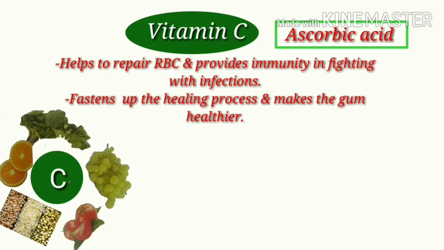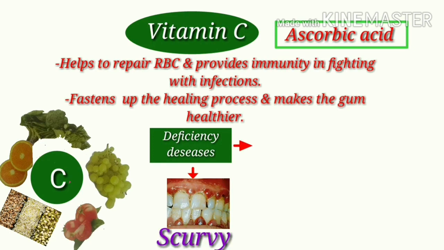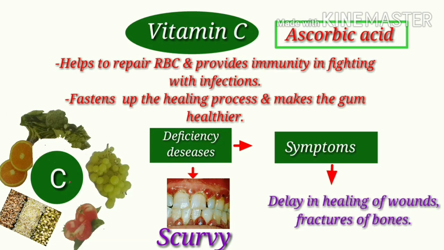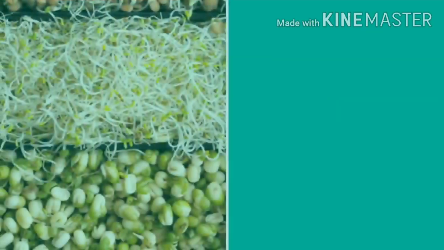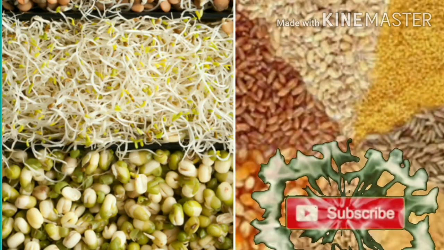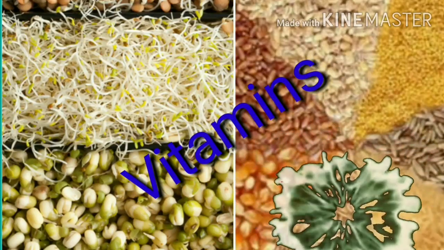Deficiency disease is scurvy. Symptoms: delay in healing of wounds, fracture of bones. So it is very important to take all the vitamins to maintain good health.